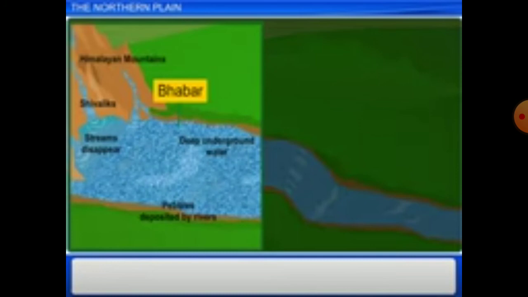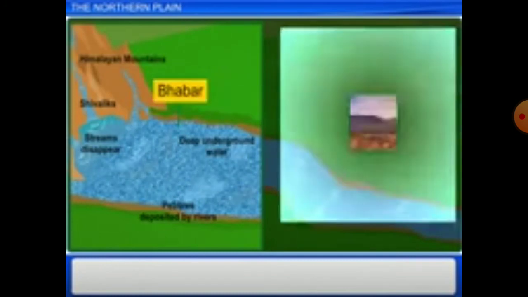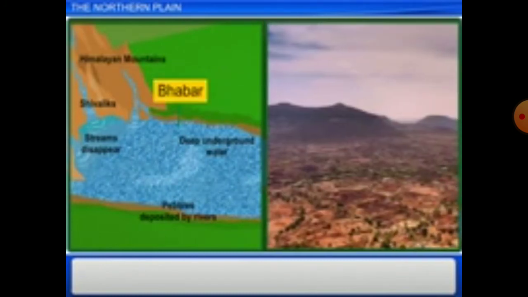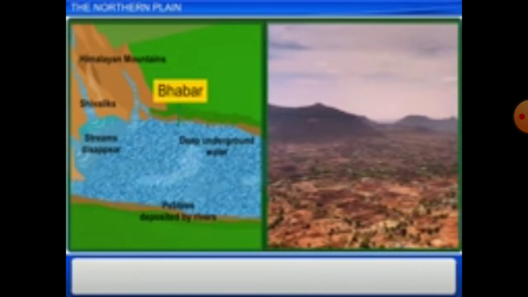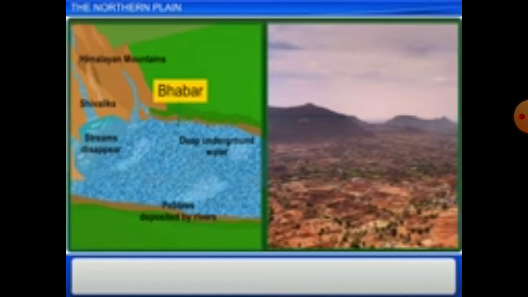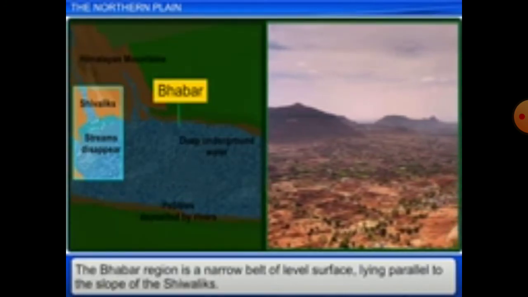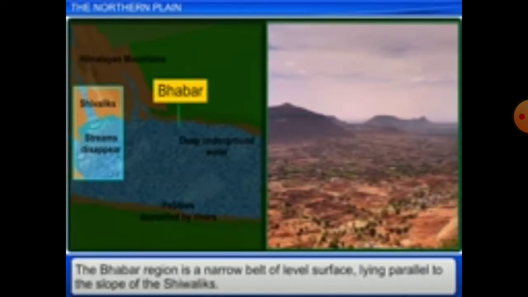Bhabar is a narrow belt of the river area in the northern plain, lying parallel to the slope of the Sivalik.